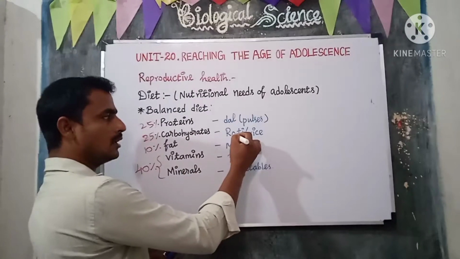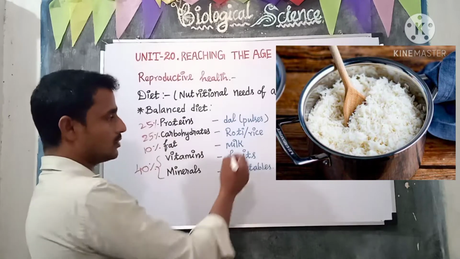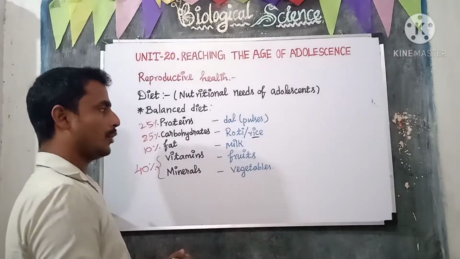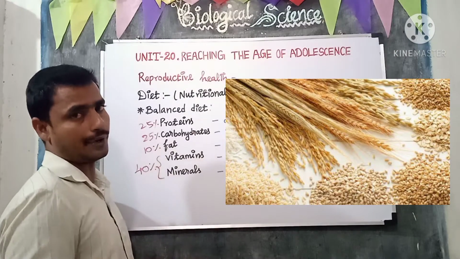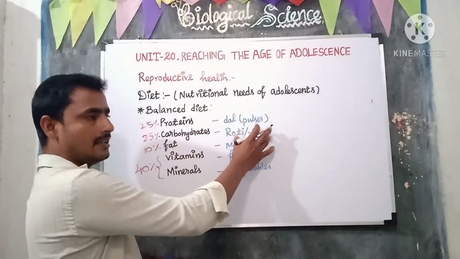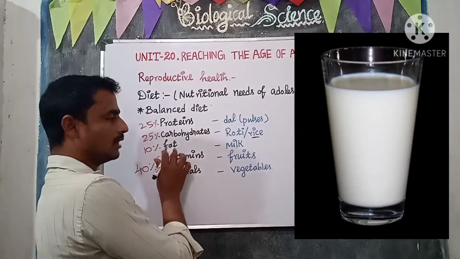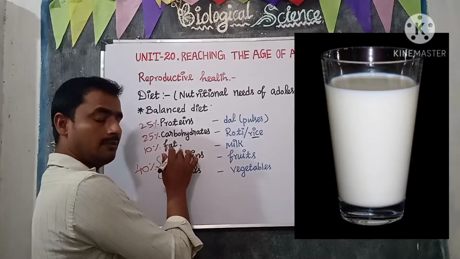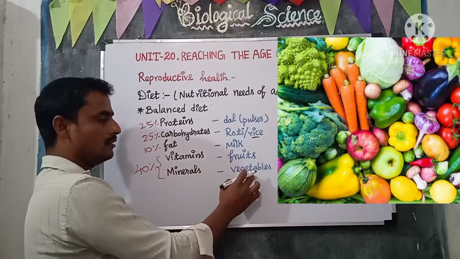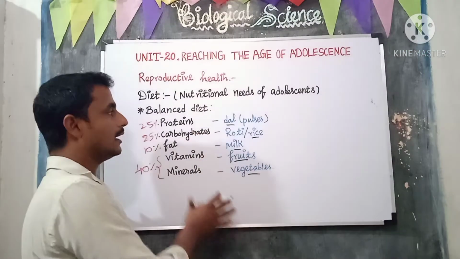Then we use roti. In the north, people use roti, in the south we use rice, as the major food, which contains carbohydrate. All the grains contain carbohydrate. So pulses contain proteins, grains contain carbohydrate. Then milk contains fat and vitamins also. Then fruits contain vitamins and vegetables contain minerals. So traditionally we are following a balanced diet.